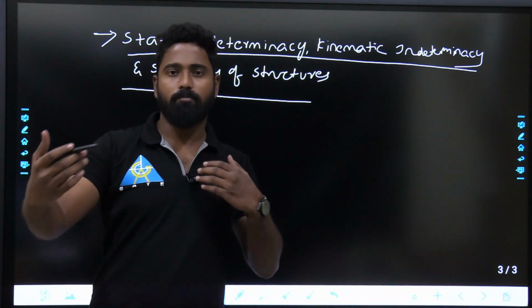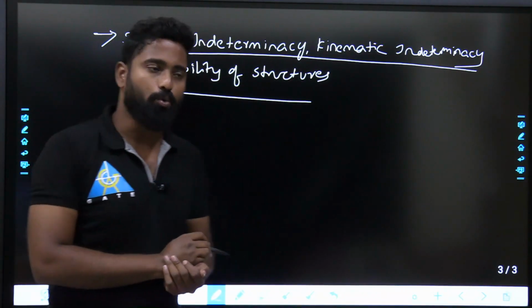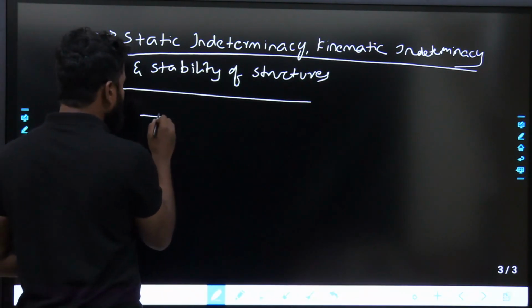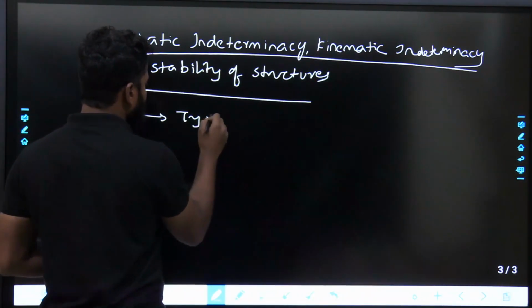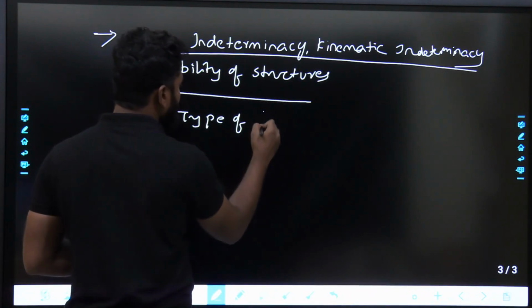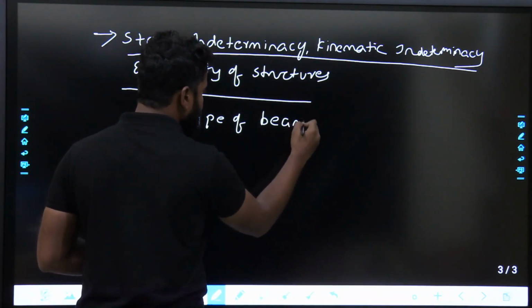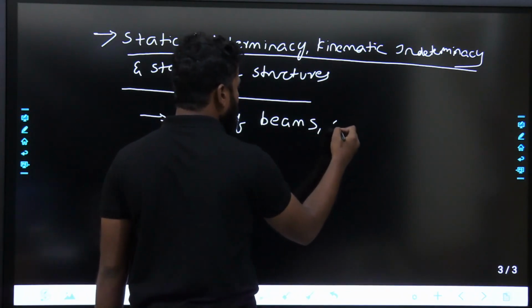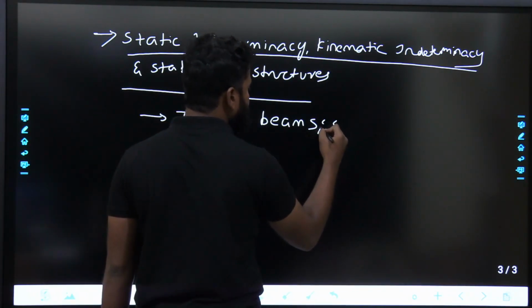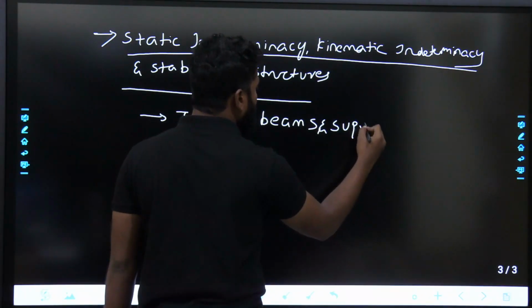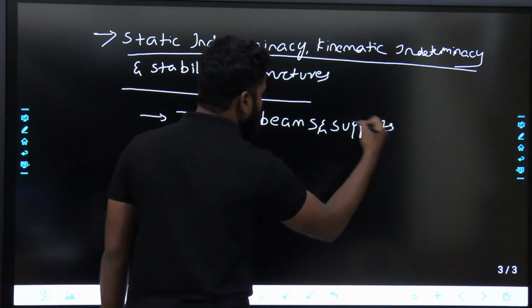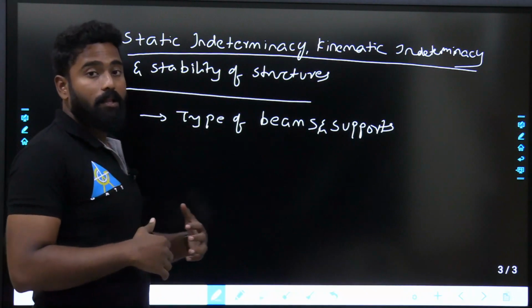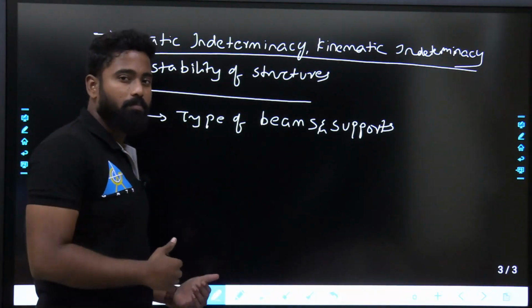See, generally from your strength of materials, you might be knowing what are the types of the beams, right? So types of beams, types of supports, cantilever beam, simply supported beam, continuous beam. Your sir might have told you that there will be determinate beams, indeterminate beams, right?